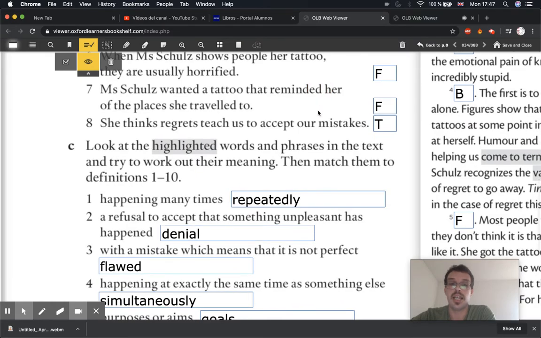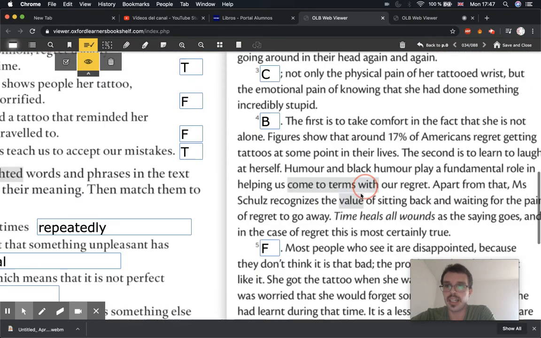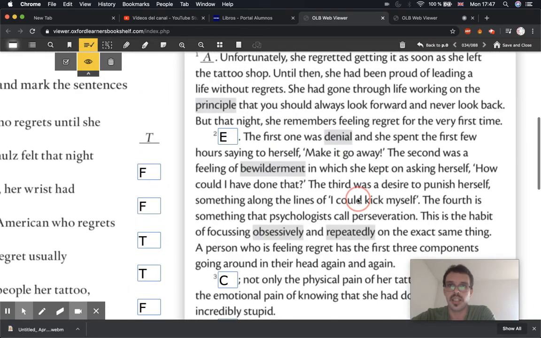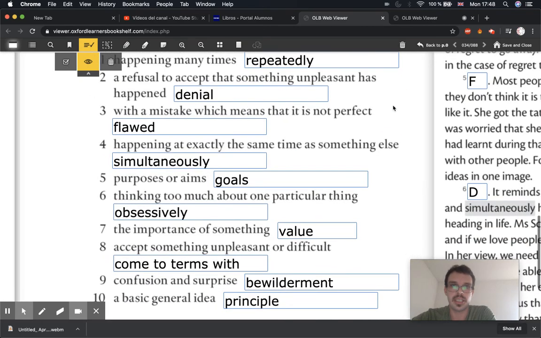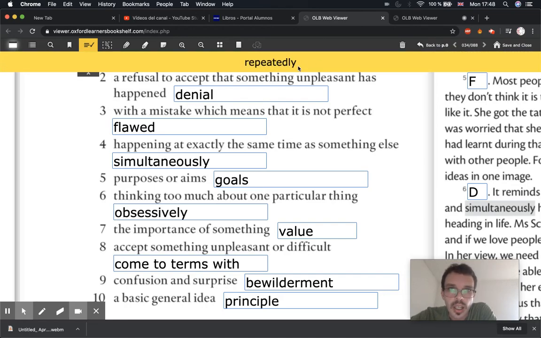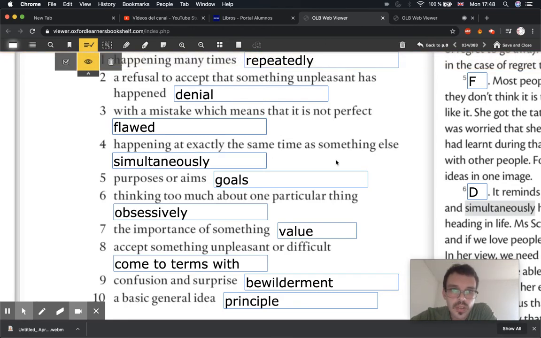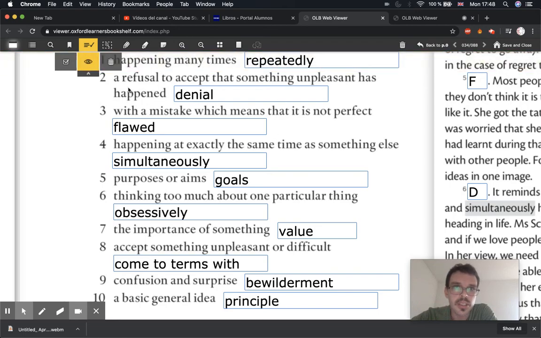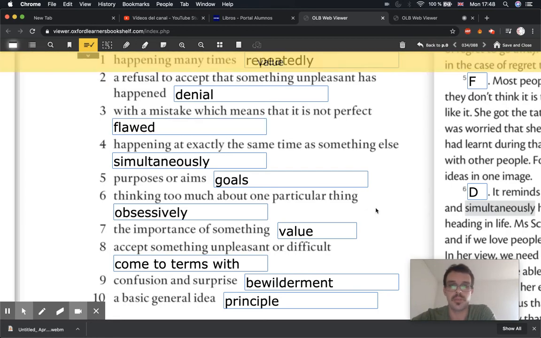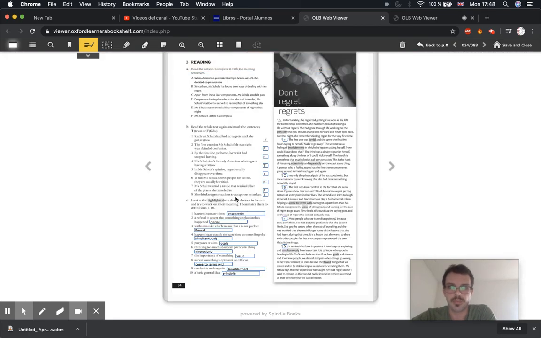And then finally, the highlighted terms in the text. I think most of them you'll probably know, but here they are with their definitions. I'll just give that to you because it's new vocab. So these are all the words in the text matched up with their definitions. For example, happening many times, repeatedly, and so on. Good. Hopefully that was okay for you.